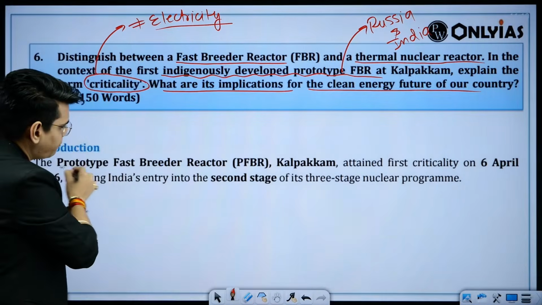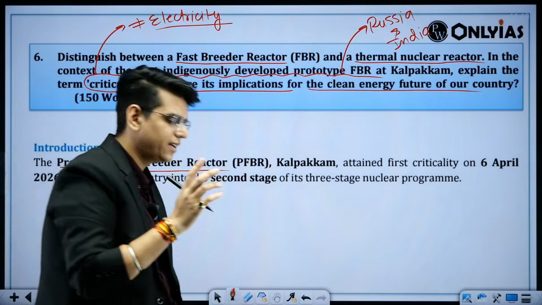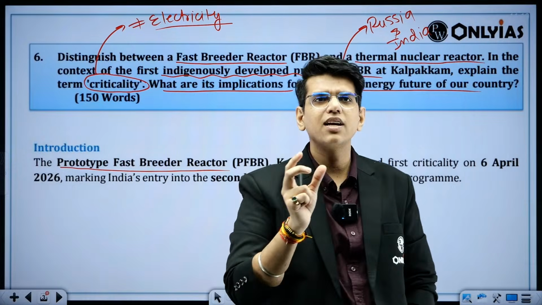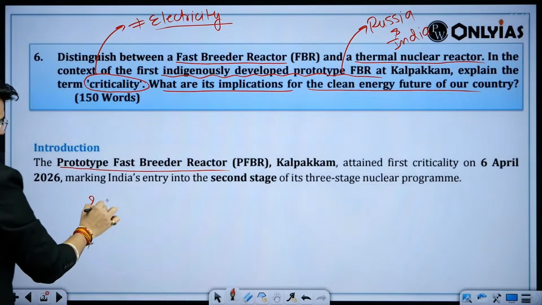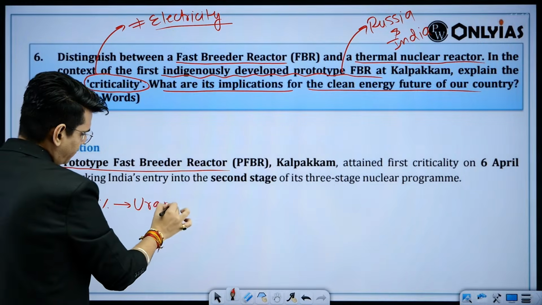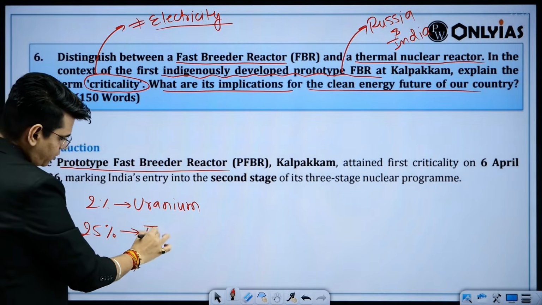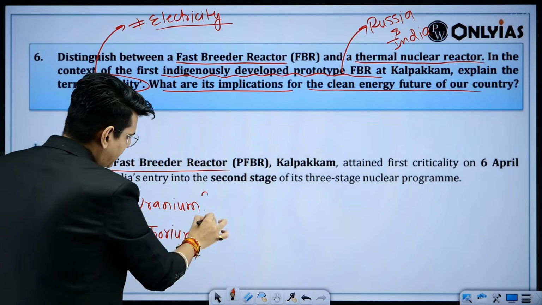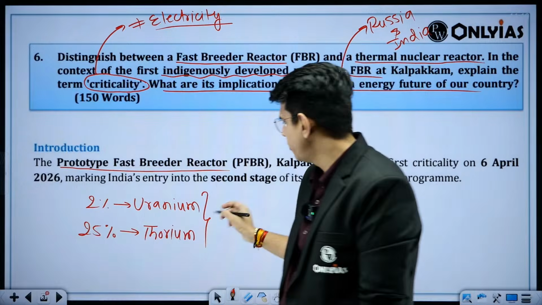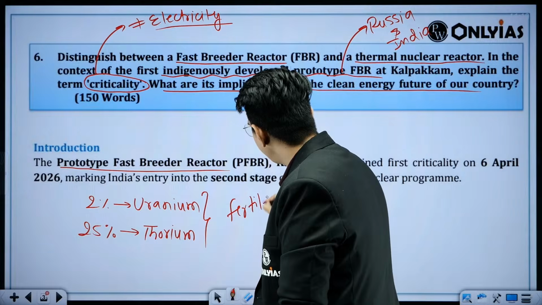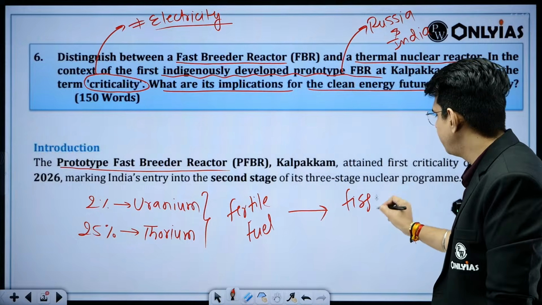So first of all, you need to tell them what this is: the prototype fast breeder reactor. What is the difference between the thermal reactor and the prototype reactor? You need to understand first of all the fuel we use in nuclear reactors. India has 2% of the world's uranium and we have 25% of the thorium, but most of it is fertile fuel. We can't use this fertile fuel directly. We have to use fissile fuel.